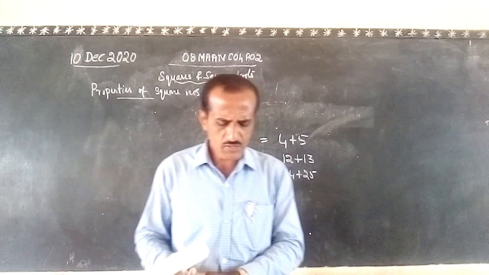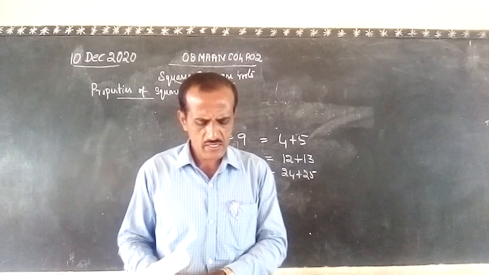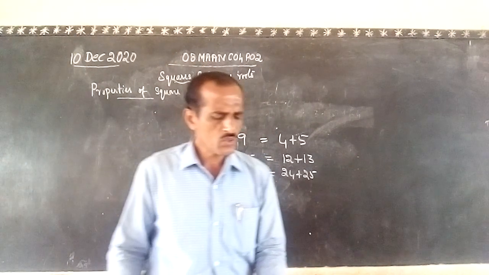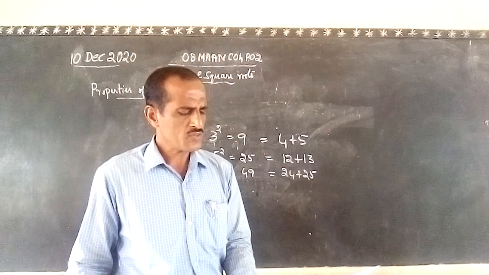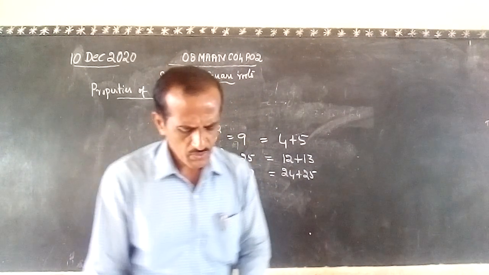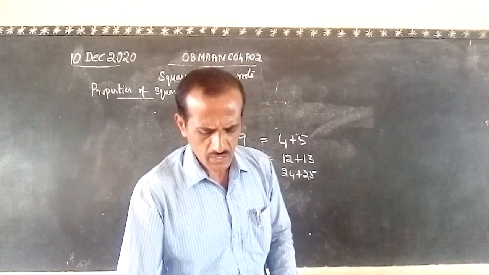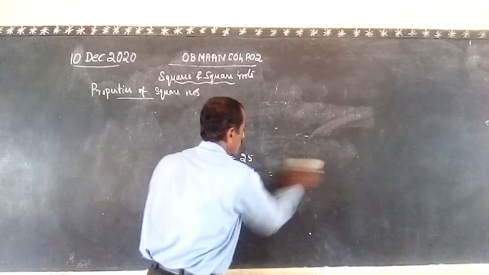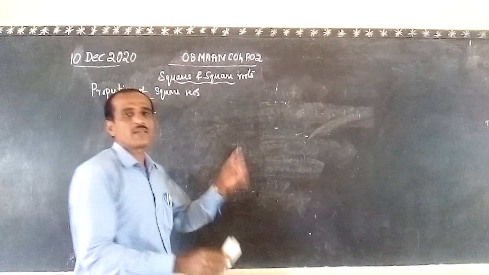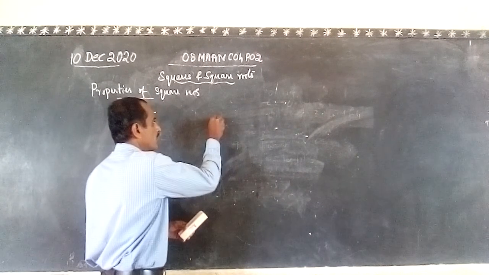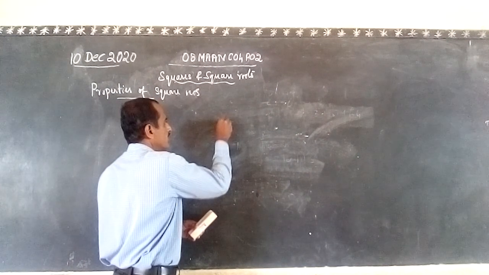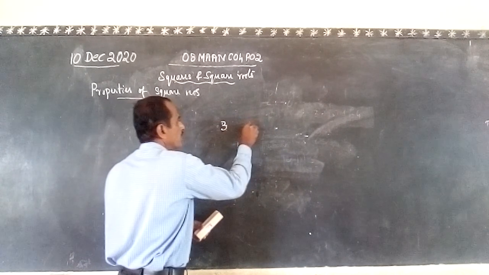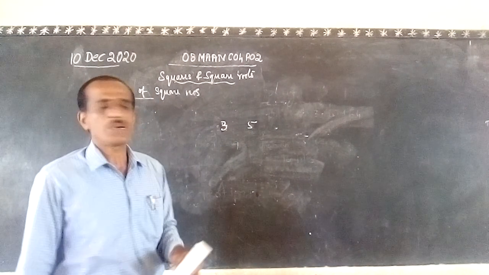The product of any two consecutive odd numbers or even numbers is equal to 1 less than the square of the middle term. For example, I will take 3 and 5, two consecutive odd numbers.